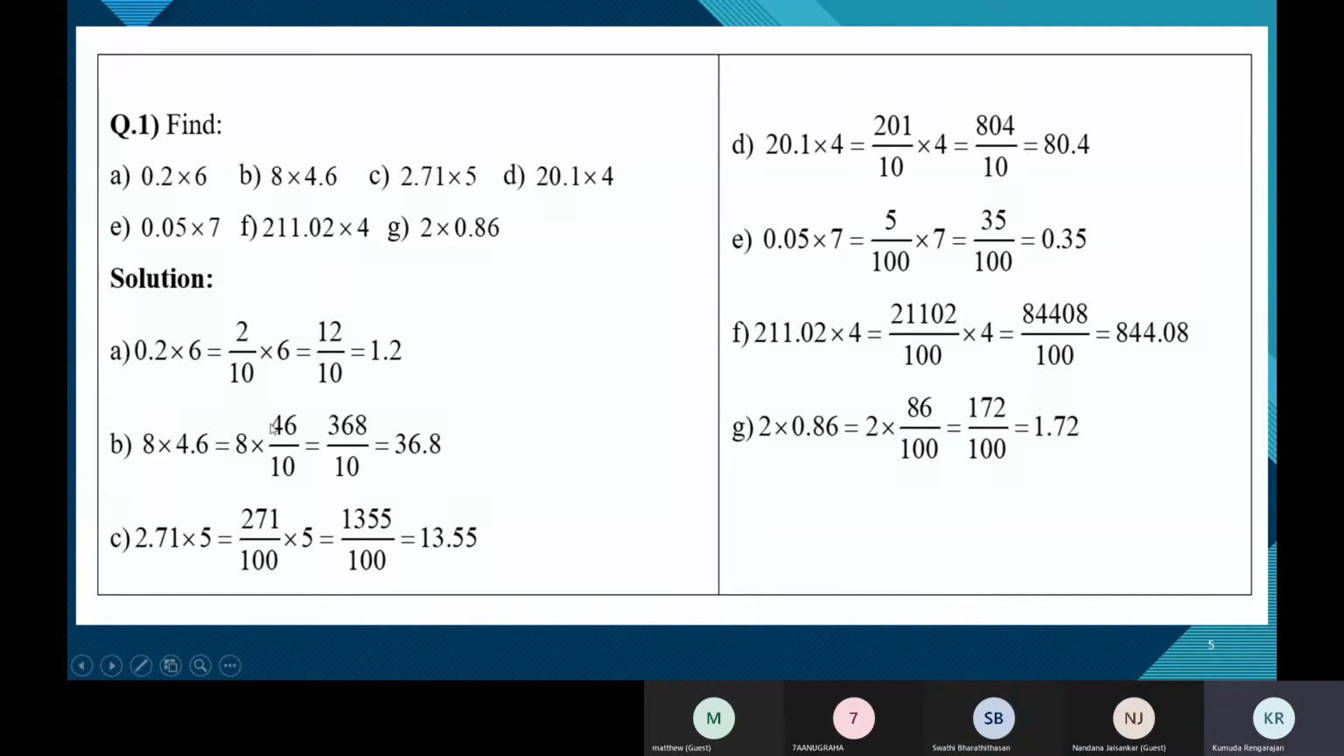So we multiply. 8 is nothing but 8 by 1. So we multiply the numerators. 8 into 46 is 368. Divided by, multiply the denominators, 1 into 10. Now you will say, why didn't you write 8 by 1? We shouldn't keep writing that. Once it is 8, you should understand it is 8 by 1. That's why I deliberately did not write it. So multiply the numerators, 8 into 46 is 368. Multiply the denominators, 1 into 10 is 10.